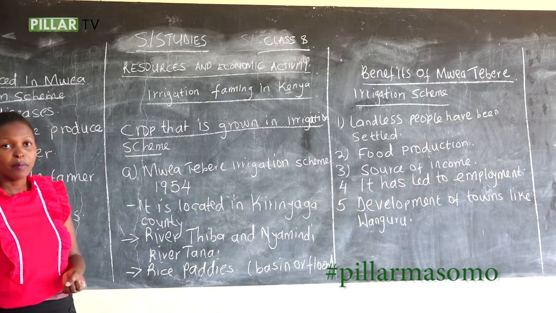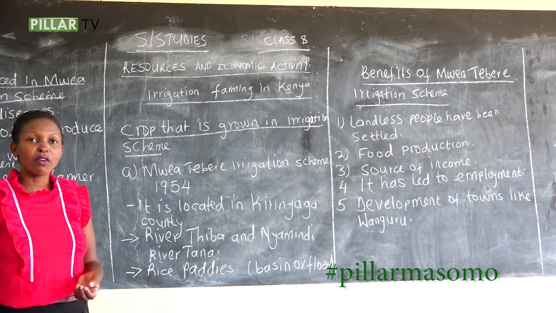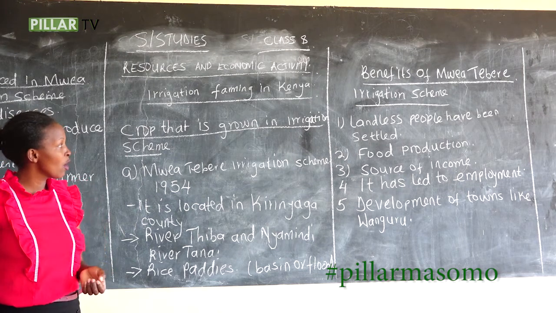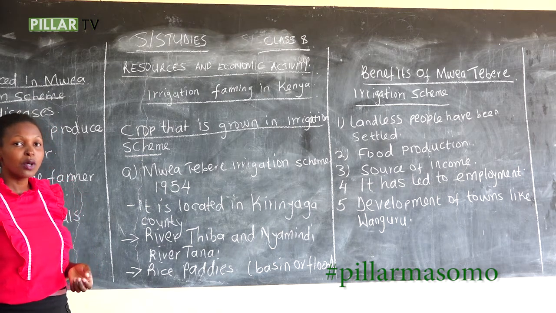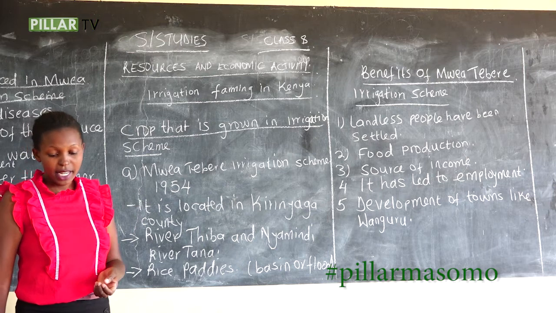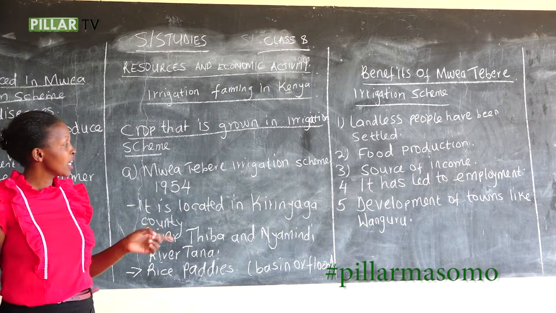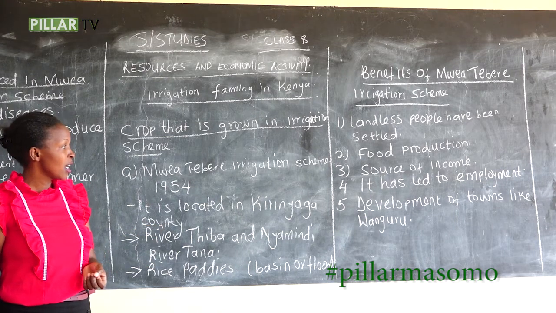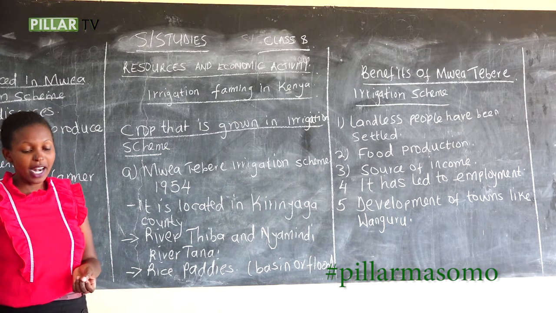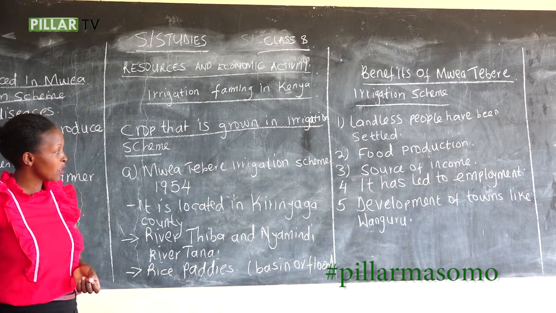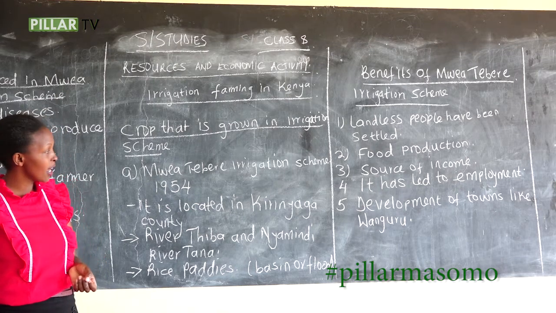Then we have number 3, source of income. Many people are getting money from the growing of rice. Now people are going to get money after selling their produce, which is rice. Then we have number 4, it has led to employment. They are going to employ so many people in their land, and people who are jobless will get jobs.